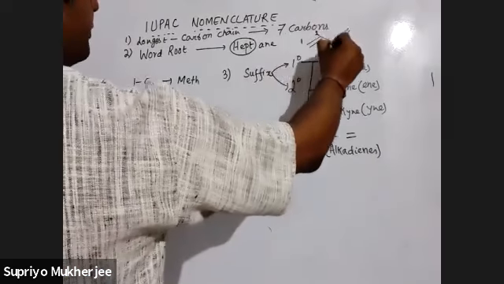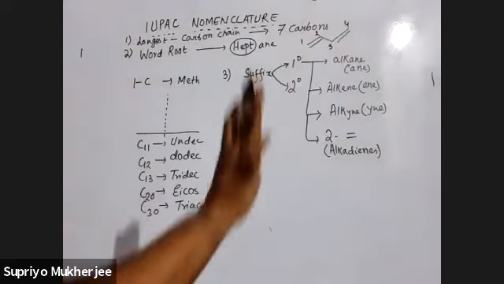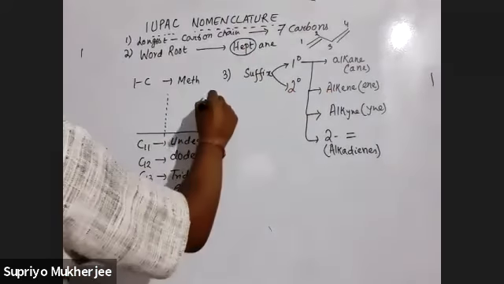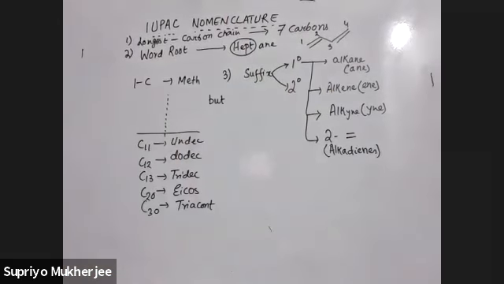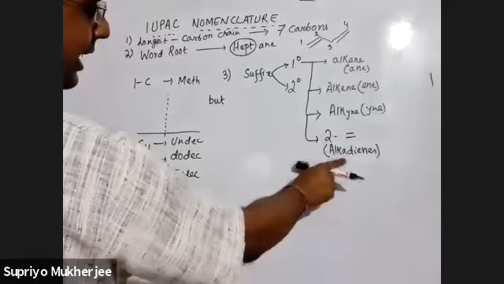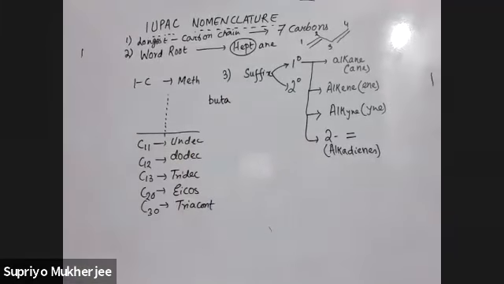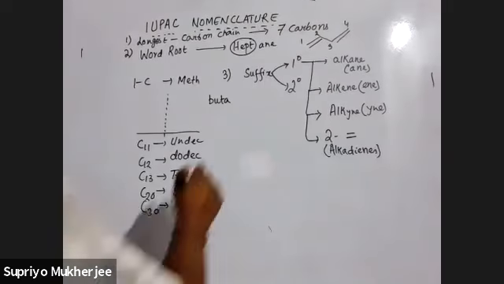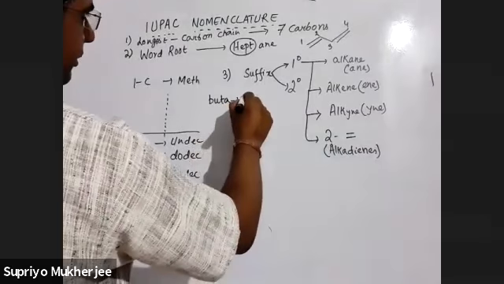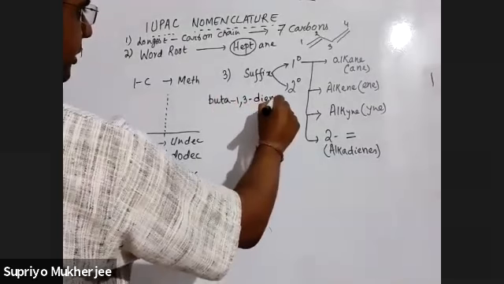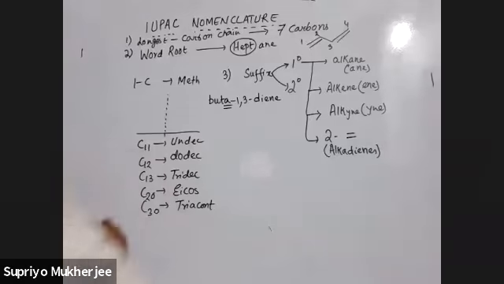First of all, 1, 2, 3, 4. ठीक है ना? So this is 4 numbers of carbon. So the word root will be but. But 2 double bonds are there, so I have to write A. Alkadienes. So buta. Then at number 1 carbon and number 3 carbon I have double bonds. So 1, 3 diene. Don't forget this A in case of alkadienes. ठीक है?